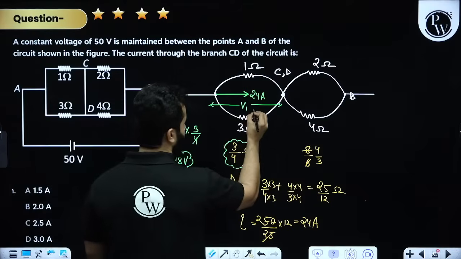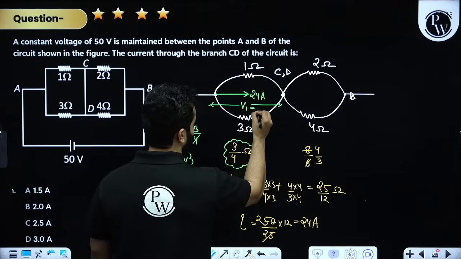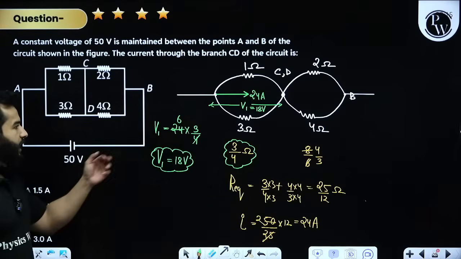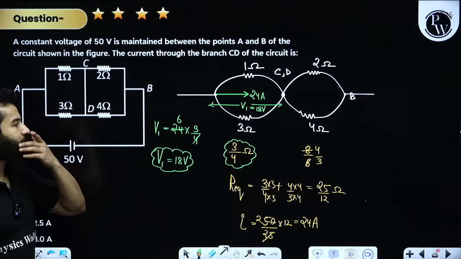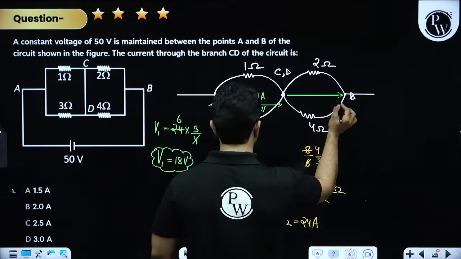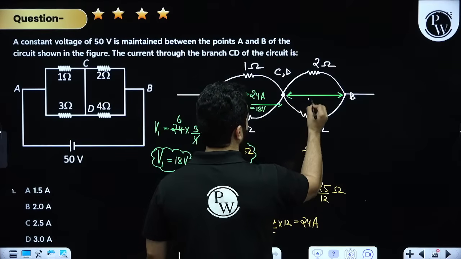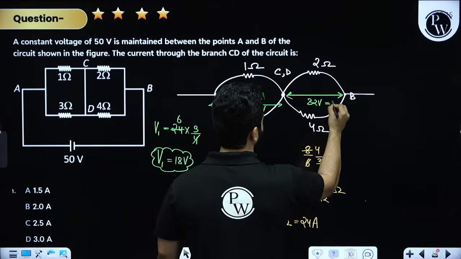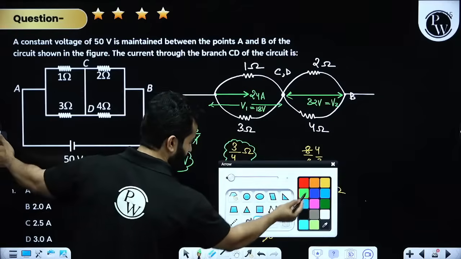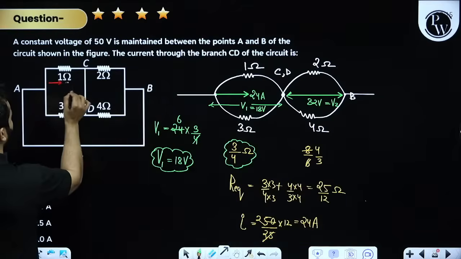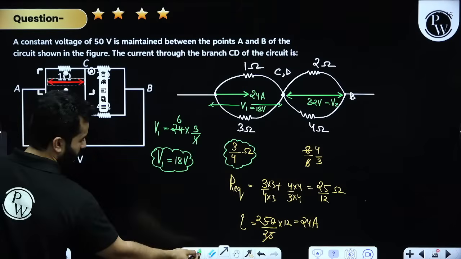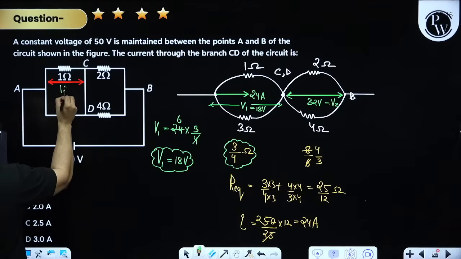So this is going to be 18 volt. So remaining 50 minus 18, that means this is 32. So this is 32 volt. This is V2. Done. It means that, my dear friends, this is voltage across 1 ohm. Voltage across 1 ohm is 18 volt.